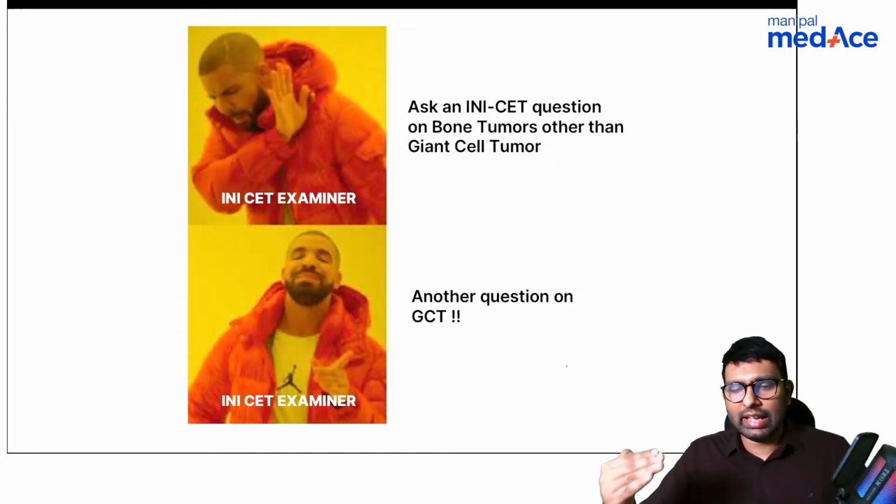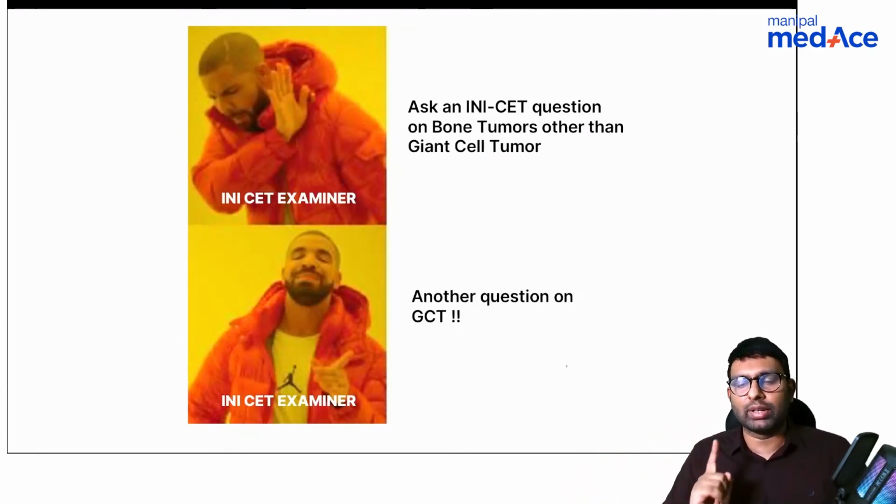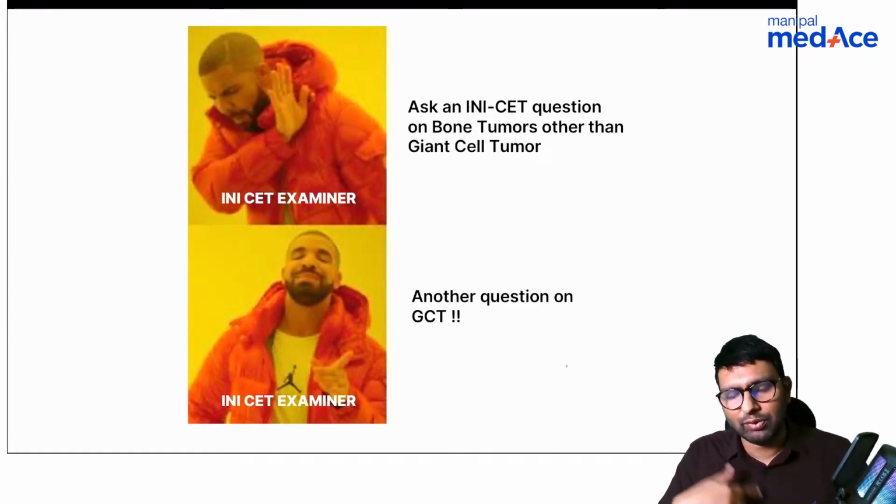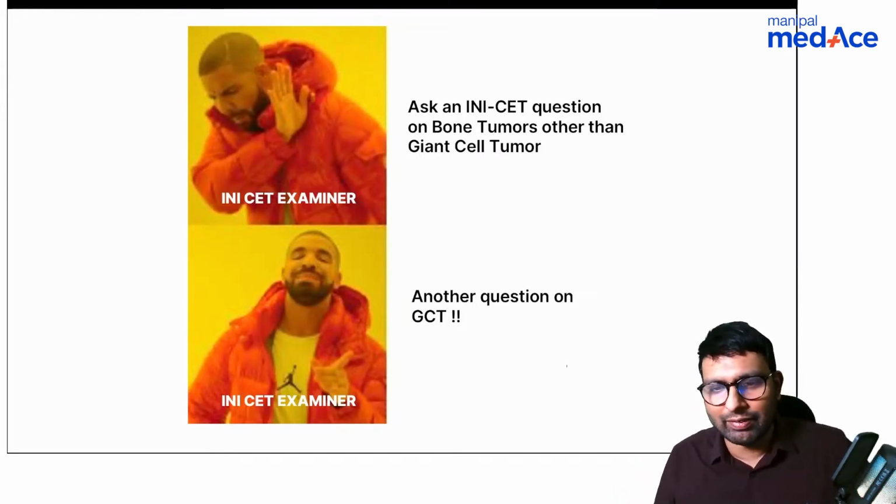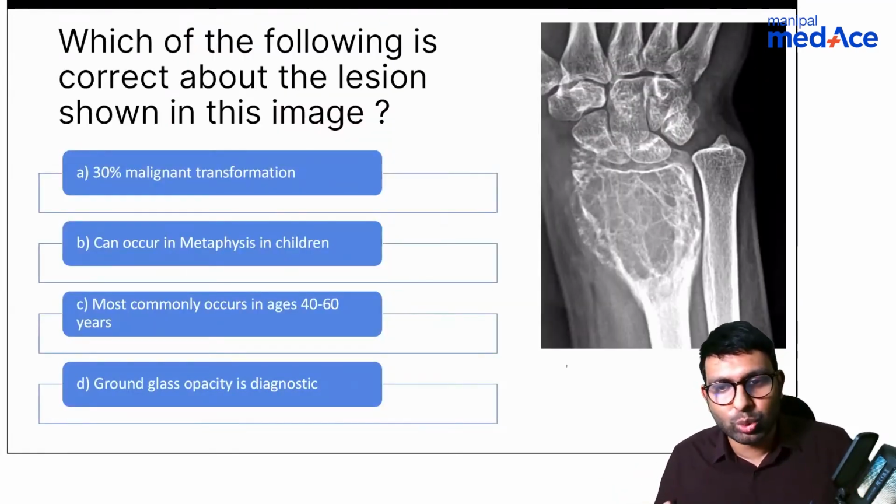But repeatedly every year, the one bone tumor that was always asked was giant cell tumor. The question was not the same. Different questions, more complex questions were also asked. But giant cell tumor was a recurring theme in all papers, and that is why I want you to know everything about giant cell tumor. I want you to know giant cell tumor in a little more detail, maybe little bit till the PG level as well, because they ask questions from this.